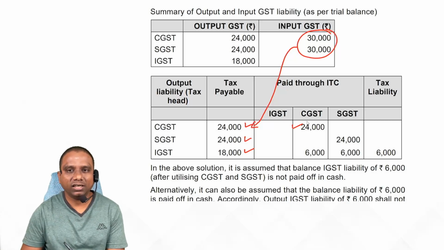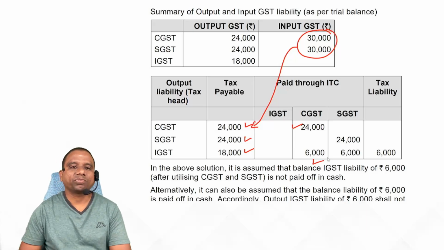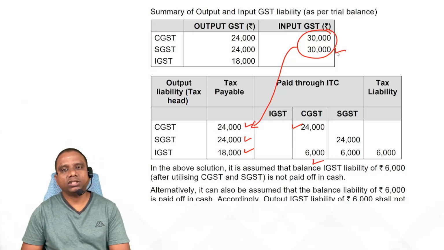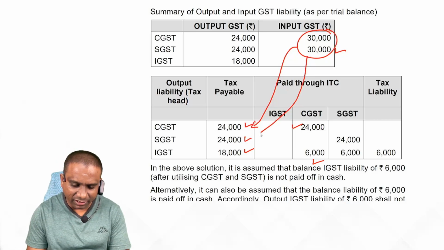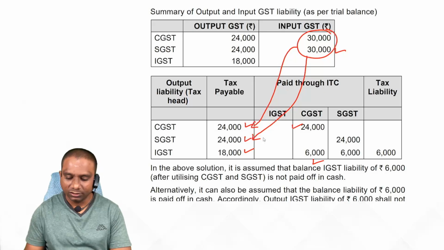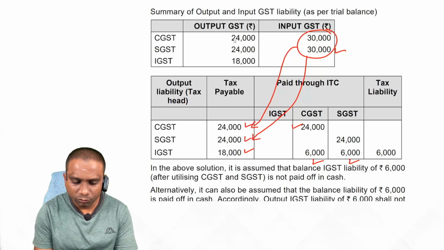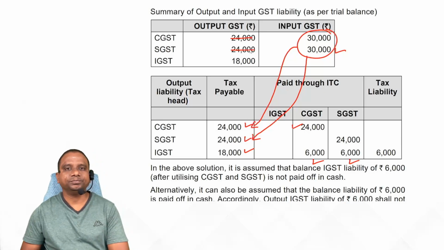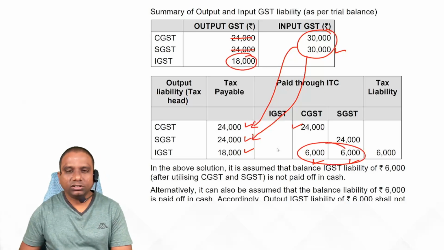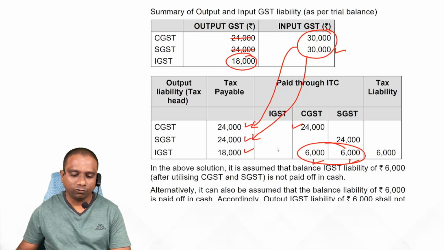6,000 rupees balance you have. That is adjusted against IGST. Next, SGST output balance, how much you have? 30,000. That is first adjusted against SGST. Still, how much balance you have? 6,000. That is adjusted against SGST. So finally, this 24,000 is gone. Next, out of 18,000, we have adjusted 12,000, right? Remaining 6,000 rupees is shown on the liability side of the balance sheet.